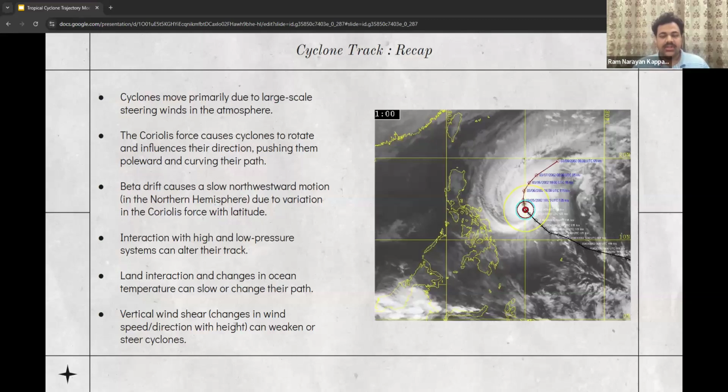Interaction with high and low pressure systems can alter their track. Land interaction and changes in ocean temperature can slow or change their path. Vertical wind shear, which is the changes in wind speed or direction with height, can weaken or steer cyclones.